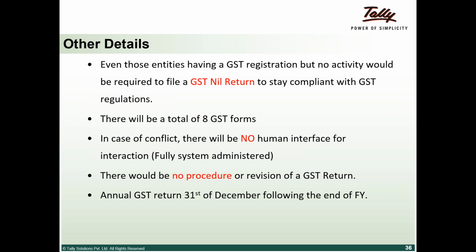So these are the 8 GST forms that we spoke about. The dates that we have told you earlier: most of the companies, like I said, will have GSTR 1, 2, 3. GSTR 1, 10th of the next month. GSTR 2, 15th of the next month. GSTR 3, 20th of the next month. GSTR 8, which is the annual return, would be the 31st of the following year. So for the year ending, say, March 2018, it will be December 31st, 2018 when the annual GSTR 8 would be filed.